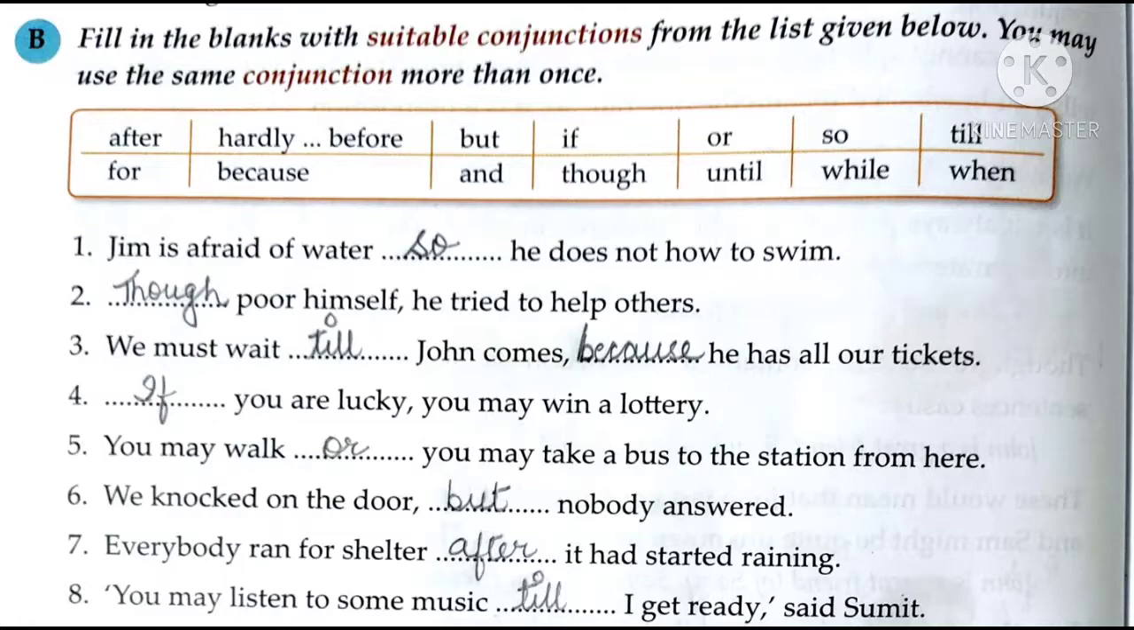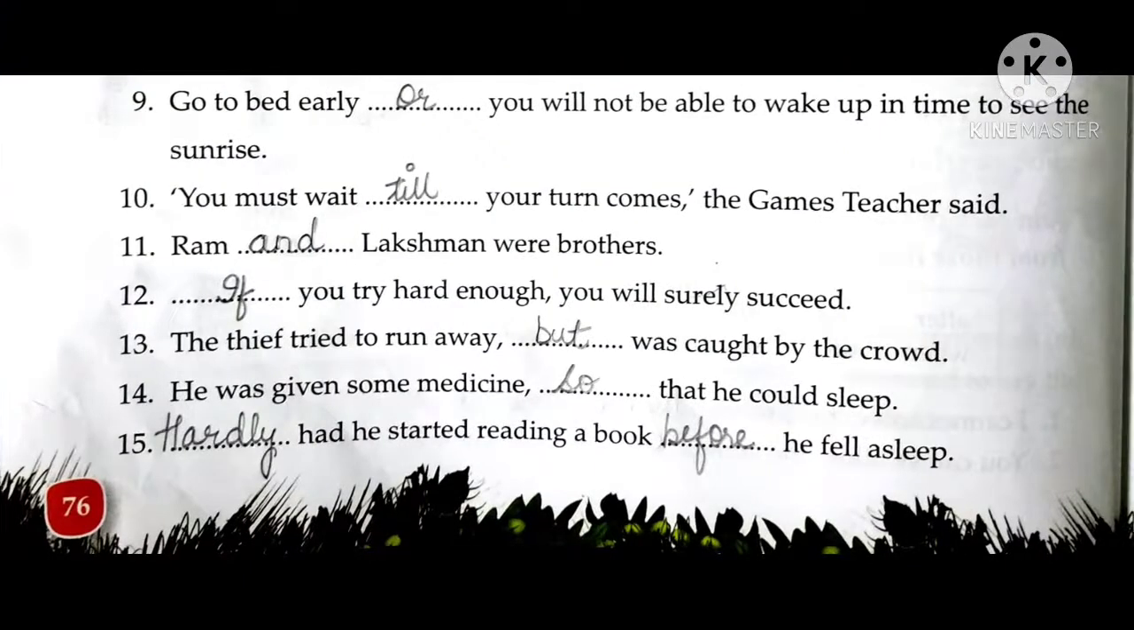Seventh sentence will be: everybody ran for shelter after it had started raining. Eighth sentence will be: you may listen to some music till I get ready, said Sumit. Ninth sentence will be: go to bed early or you will not be able to wake up in time to see the sunrise. Tenth sentence will be: you must wait till your turn comes, the games teacher said.